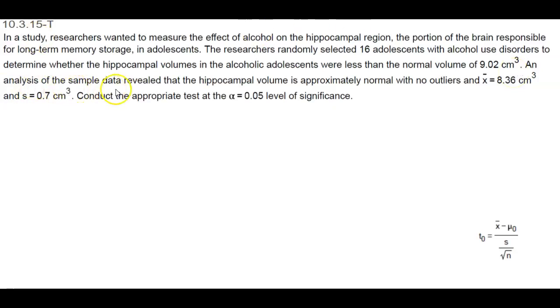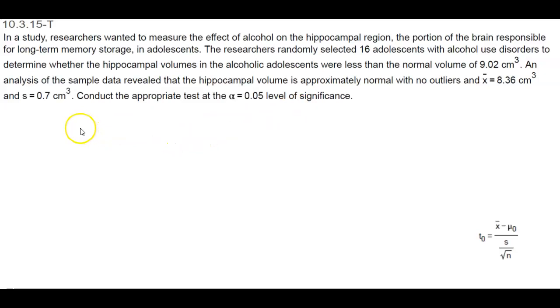An analysis of the sample data revealed that the hippocampal volume is approximately normal with no outliers, and the sample mean is equal to 8.36 cubic centimeters, and the sample standard deviation is 0.7 cubic centimeters. We want to conduct the appropriate test at the alpha equals 0.05 level of significance.